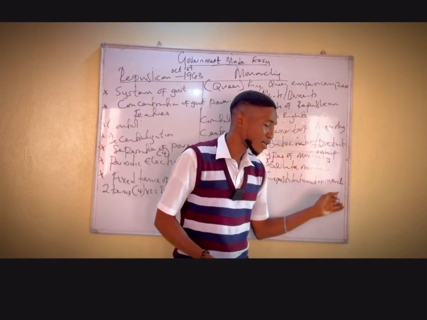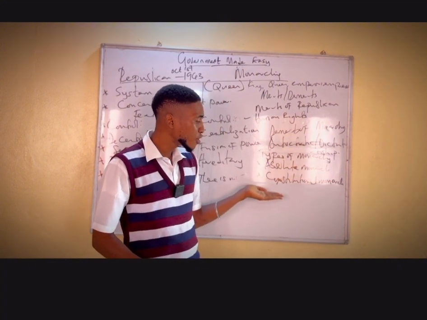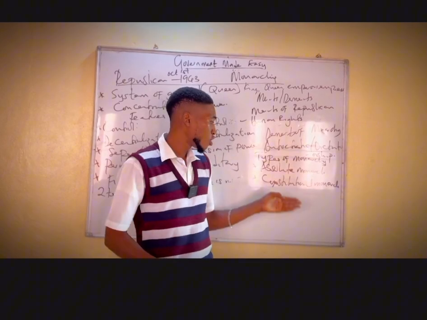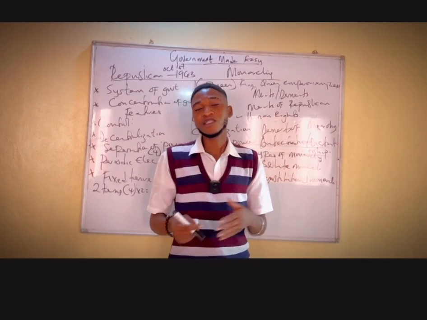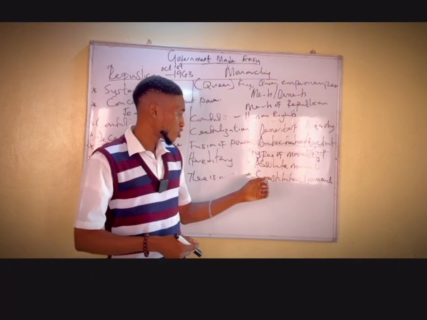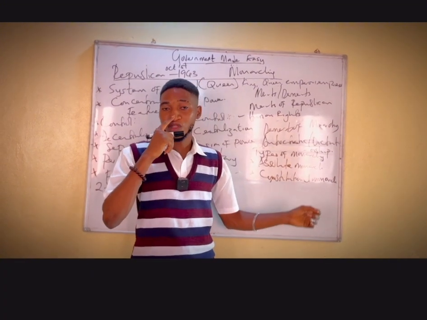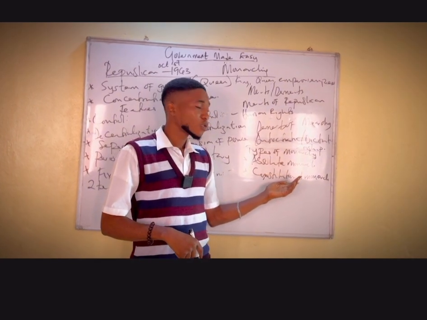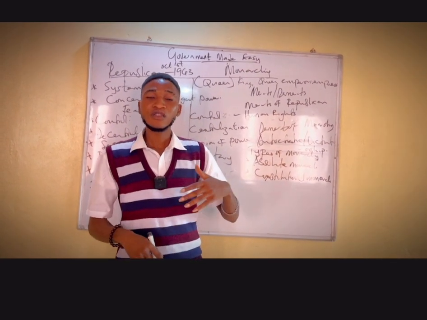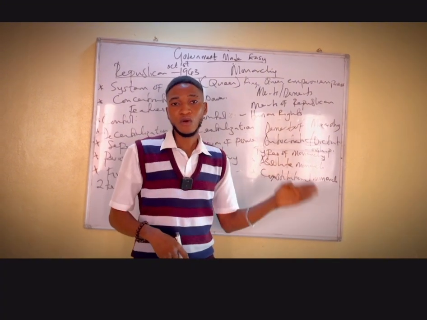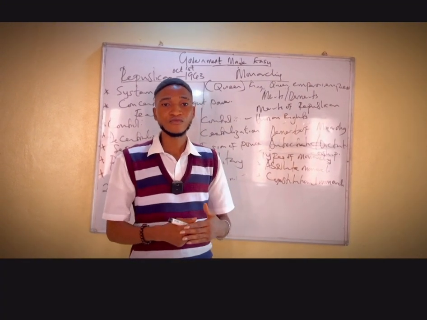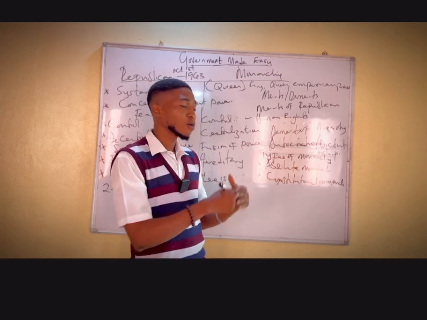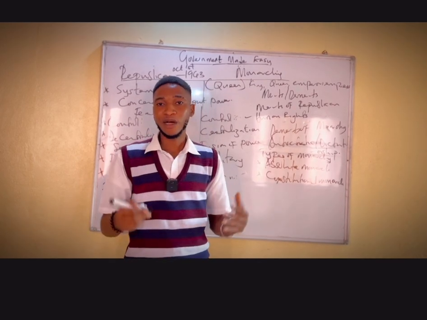Now, in a constitutional monarchy, the monarch must obey and abide by the laws of the land. That's why it is called a constitutional monarchy. King Charles of England is a what? A constitutional monarch. He must abide by the laws of the land. The old Oyo administration, the Alaafin, is a what? A constitutional monarch. Why? Because if he's not careful, if he goes against the laws of the land, he will be impeached by the Oyo Mesi and the Basorun.